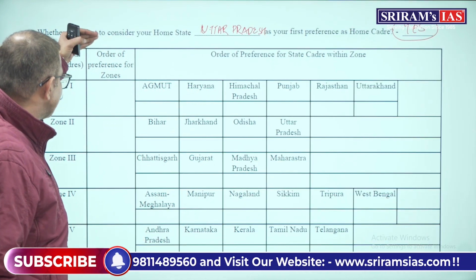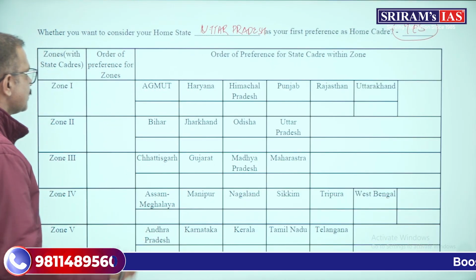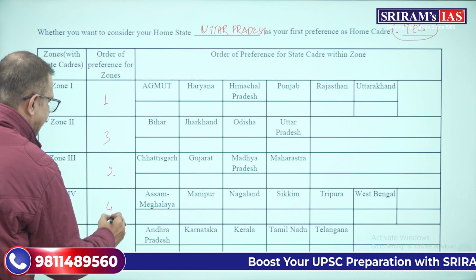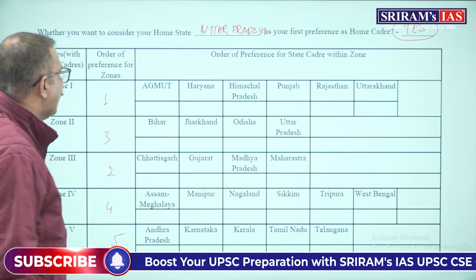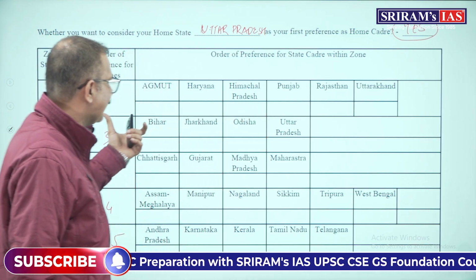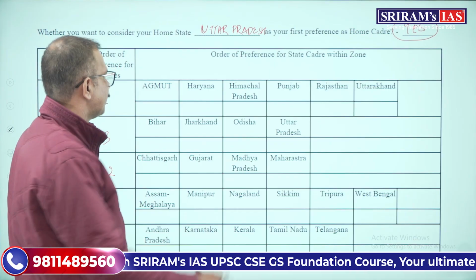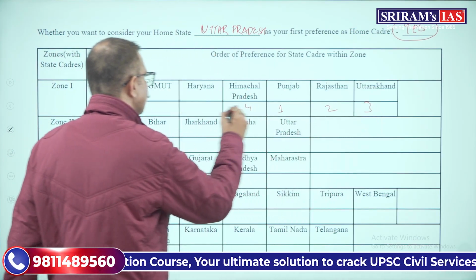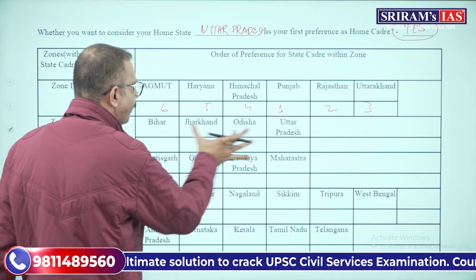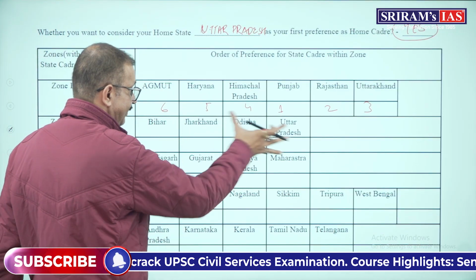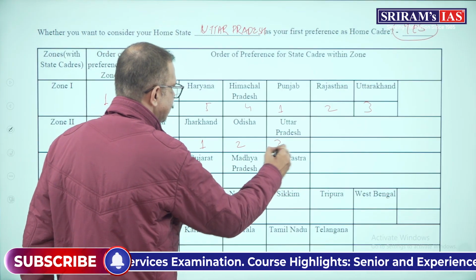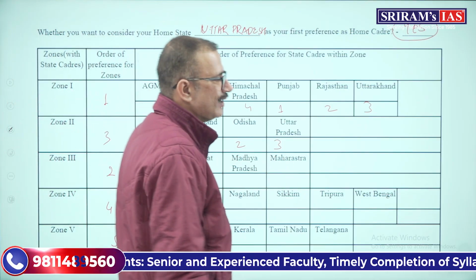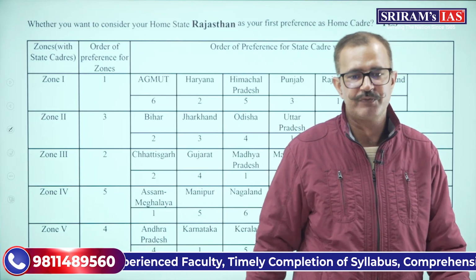Now over here there are orders of preference. We have 5 zones, so you can write whichever zone you want first, second, third, fourth and fifth, and then later on you have to arrange them. You have to give them preferences. For example, we have 6 over here, so whatever preference you want, you can give. Then again for the second zone we have 4, so we have to write just 4 preferences, and so on and so forth. You have to complete the cadre preferences over here.